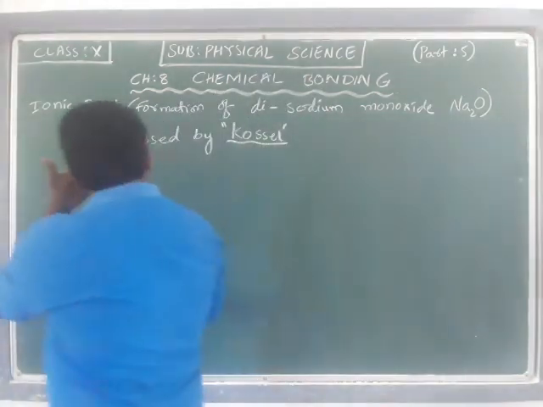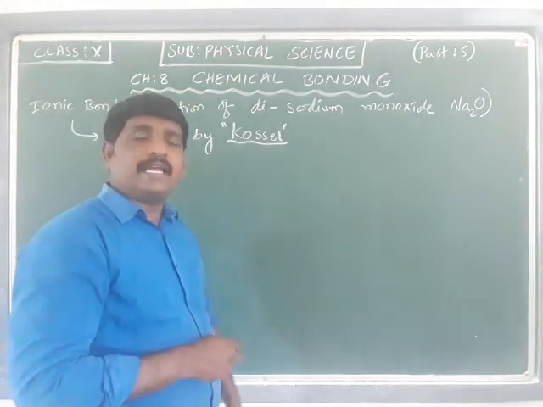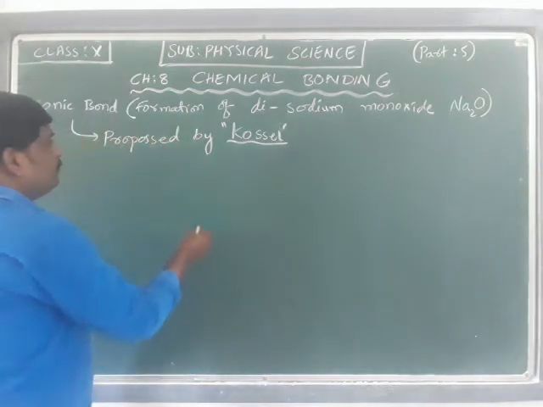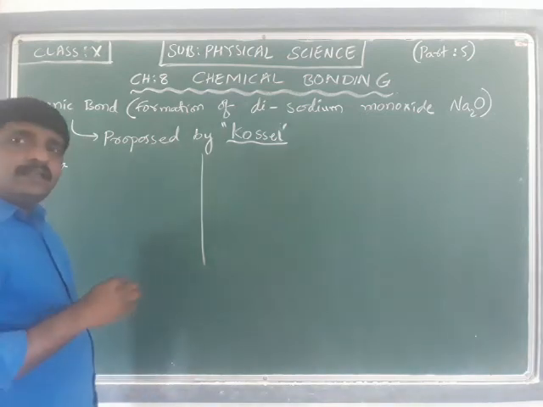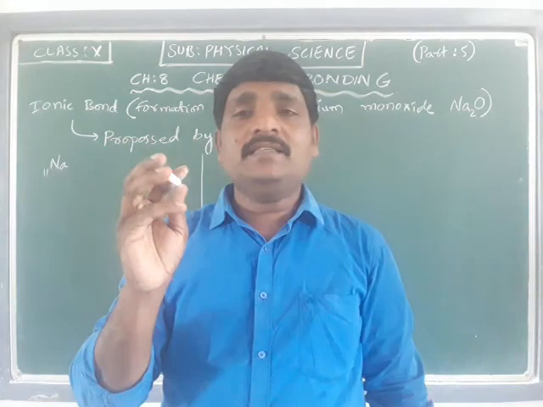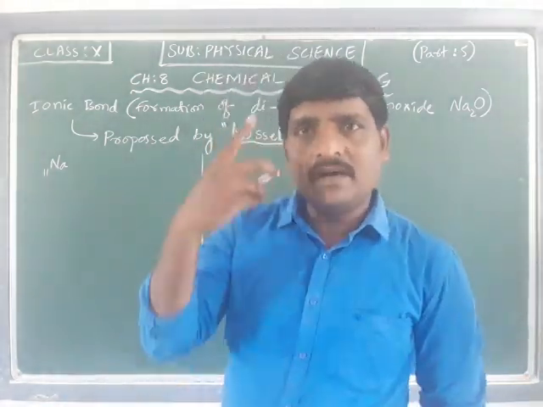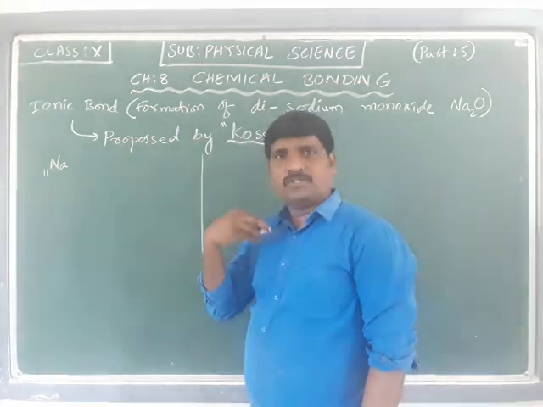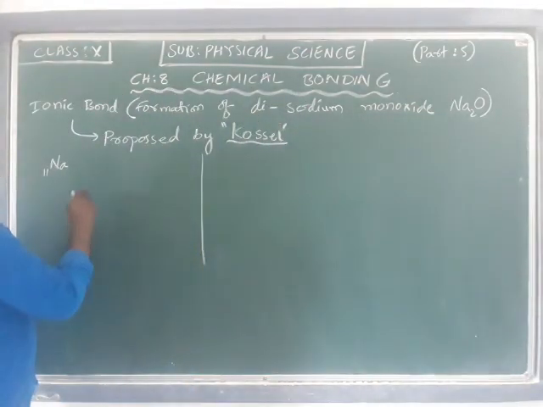Now let us go with the further discussion and explanation about disodium monoxide. I am going to write the configuration of sodium first and see what the valence electrons are. The concept of ionic bond is with respect to the valence electrons, that is, the electrons present in the outermost shell.